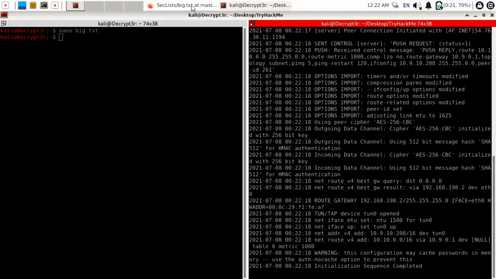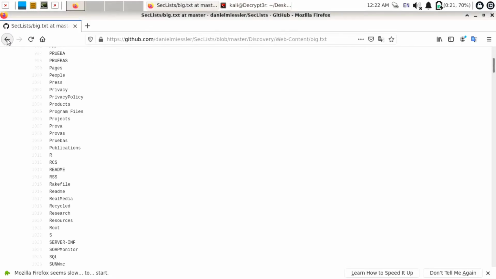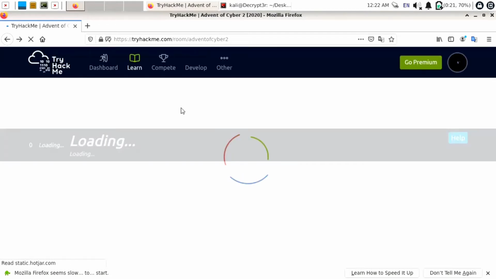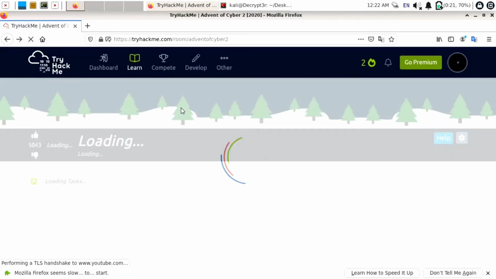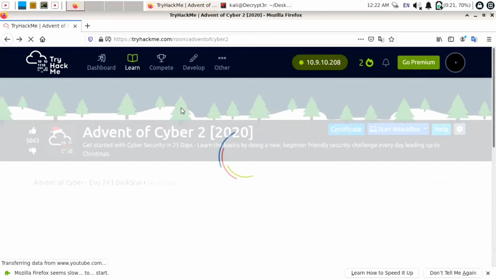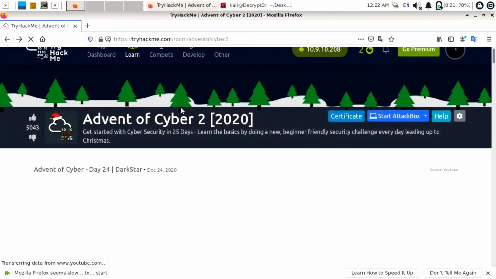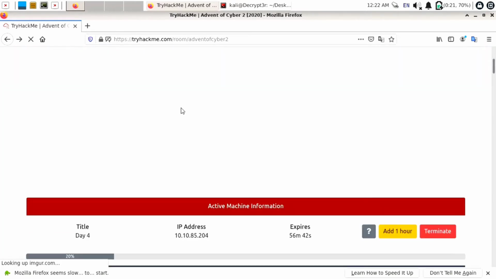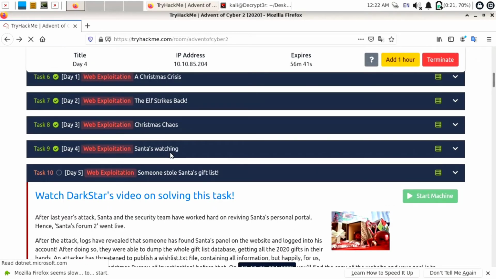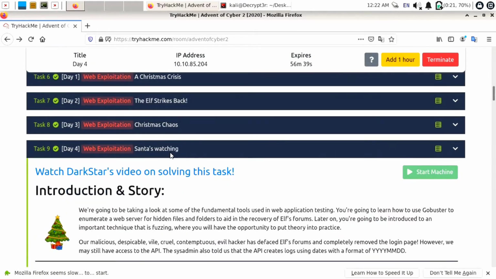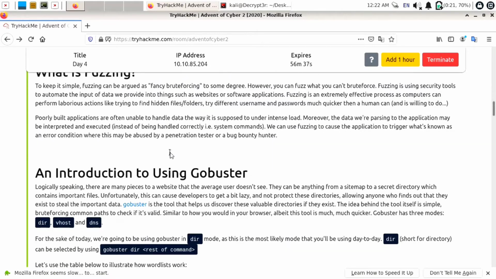Now let's try to check whether our machine is active or not. So I will just go back. You can copy the IP of this machine and try to ping this IP. Okay, it is taking some time to load this page. So just wait for some time until it gets loaded. In the top header bar, you can see we have IP 10.9.10.208, which means we have successfully connected to the OpenVPN. That's why it is showing us the IP. Now extend day 4 again. Scroll down below.